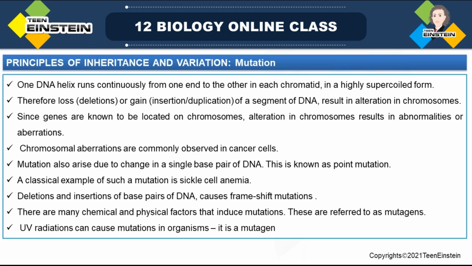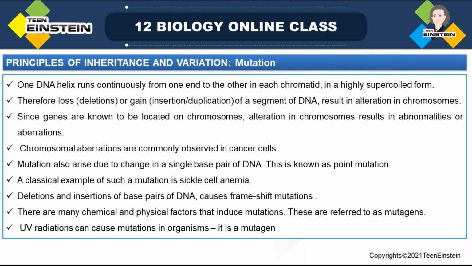Mutation is a phenomenon that results in the alteration of DNA sequences. If the DNA sequence changes, definitely the genotype and the phenotype of that organism will change, right? We have already said how a gene works: it codes for a particular character.